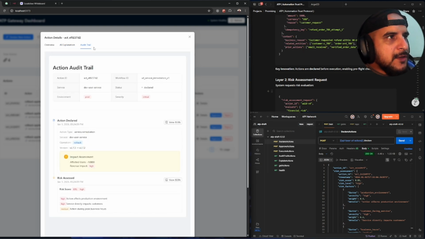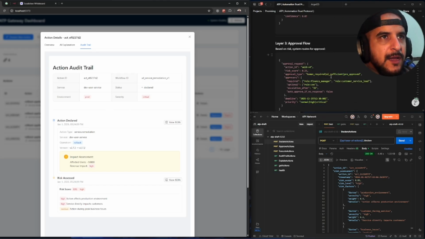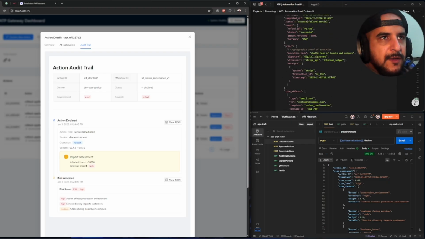So we're going to go to the audit trail. Audit is a very important layer in the draft ATP. I think, where is it?